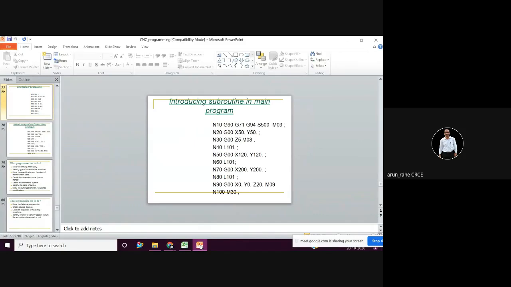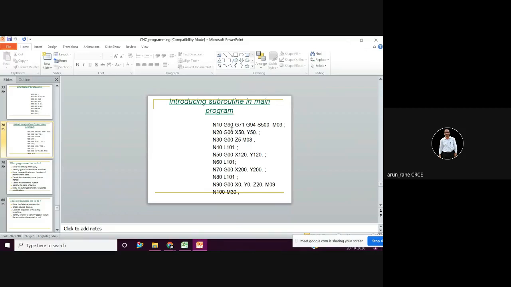Okay, so now you have to write this subroutine in the main program. This cannot be called looping because, as I said, looping means it has to be written in the main program. So this is called a subroutine or subprogram, because had it been looping, we would write it in the main program. Now how to call this in the main program?